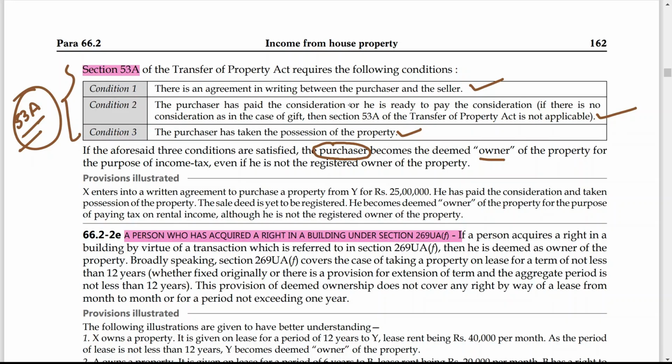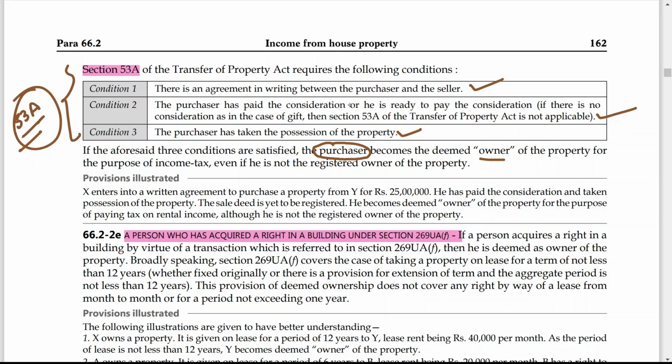Let us understand with one example. Now X enters into a written agreement to purchase a property from Y for rupees 25 lakh. He has paid the consideration and taken the possession of the property. Now in this case, the sale deed is yet to be registered.